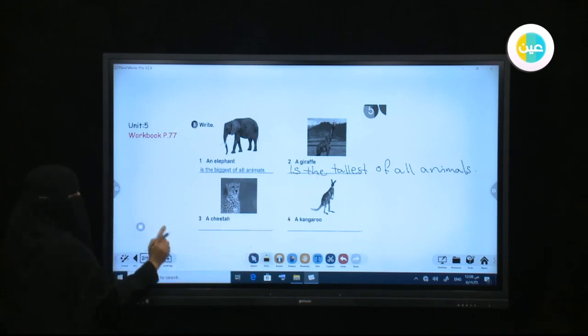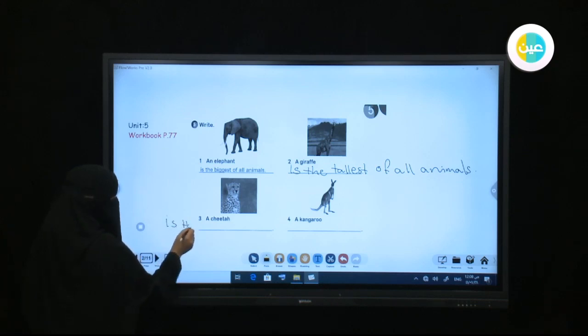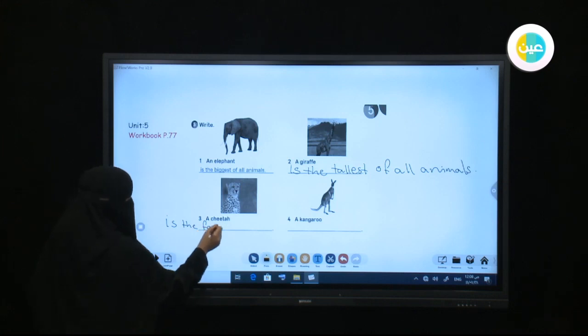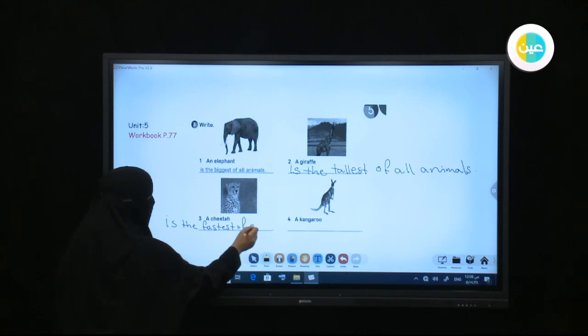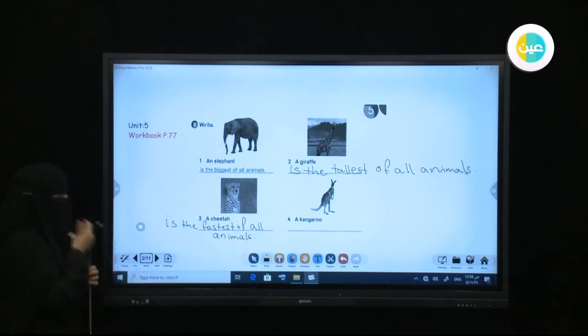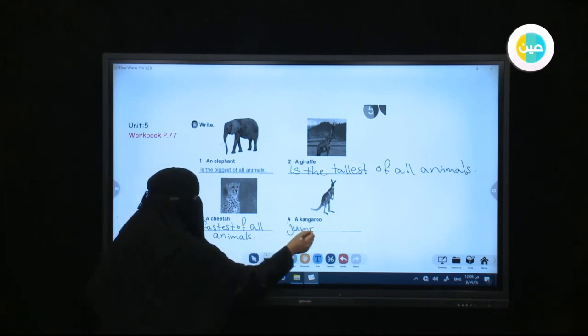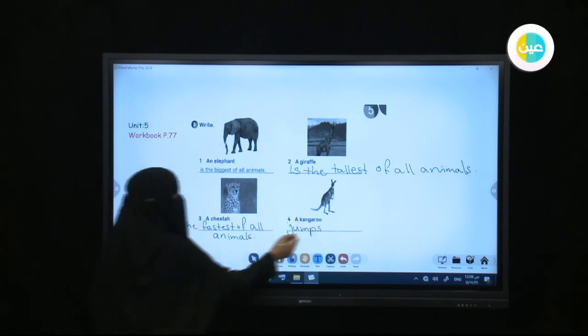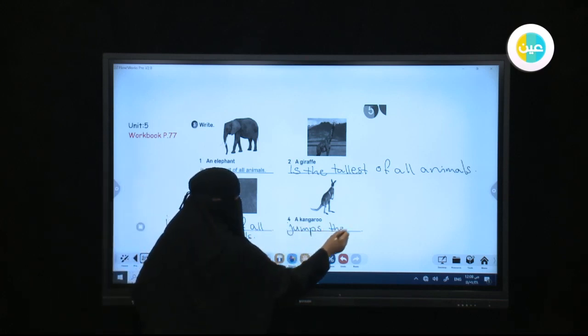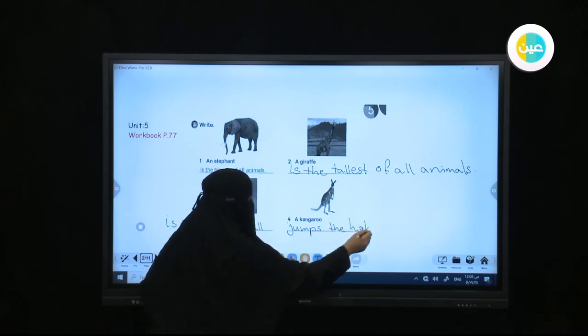A cheetah. What about the cheetah? The cheetah is the fastest of all animals. So the cheetah is the fastest of all animals. What about a kangaroo? A kangaroo jumps. What about his jumps? The highest.